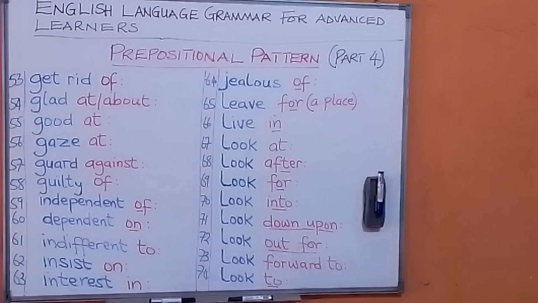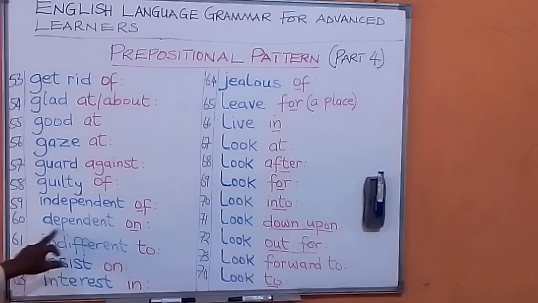59. Independent of. Independent means you are not relying on anybody. Nobody is supporting you. You are on your own. Maybe you are working and you are the one taking care of yourself. You are the one paying your house rent and so on and so forth. So you say independent of. Oh, I am independent of my parents. Africa is independent of Europe, or Europe is independent of Africa, or we are independent of our sisters. That means we are not relying on them for anything or for support.